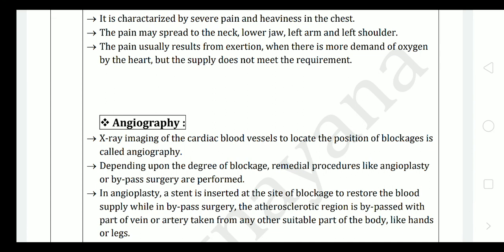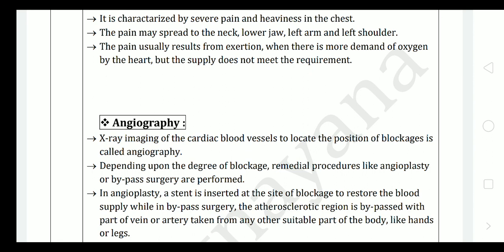Pain may spread to the neck, lower jaw, upper arm, left arm, left shoulder. The pain usually results from exertion, when there is more demand for oxygen by the heart, but the supply does not meet the requirement and directly stresses the heart.